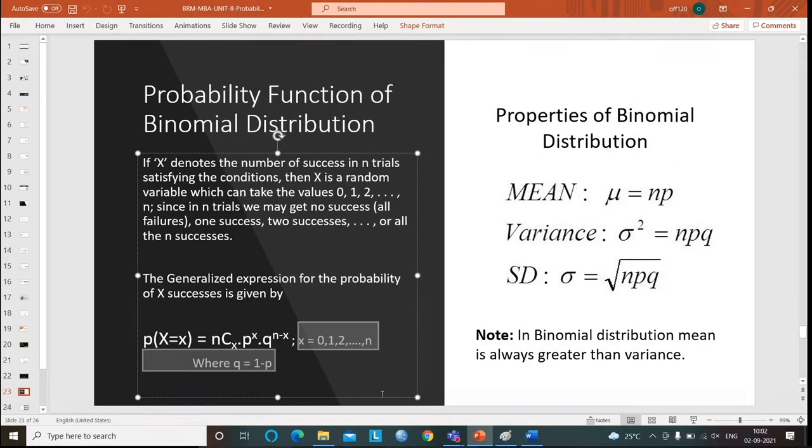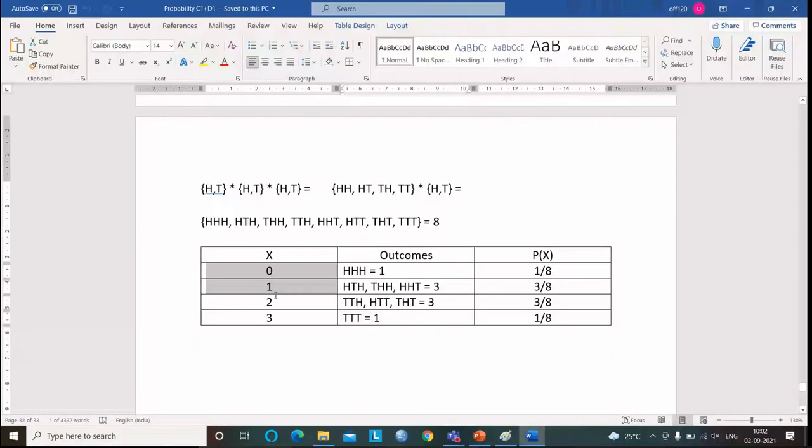When I am tossing 3 coins, x can be 0, 1, 2, 3. Why? Because I can have a maximum number of successes equal to the number of coins. I think you got the point. The number of successes cannot be greater than the number of coins.